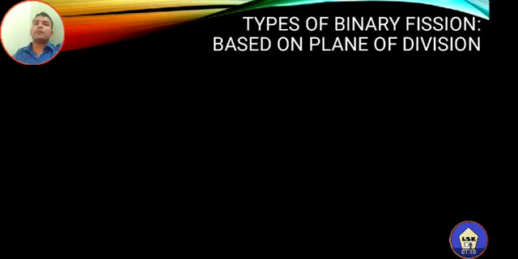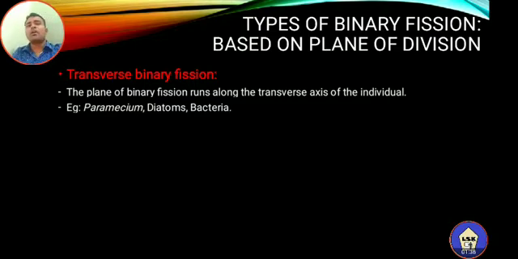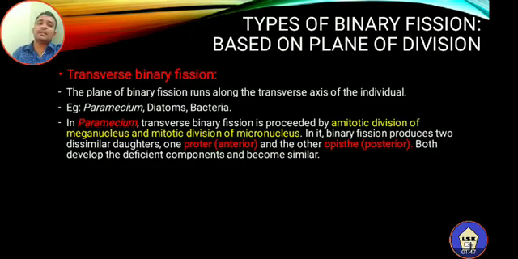Now let us study the next type of binary fission, that is transverse binary fission. What is meant by transverse binary fission? Here the plane of binary fission runs along the transverse axis of the individual. Till now we studied the different types of binary fission, and here the very important one is transverse. The best examples of transverse binary fission are found in organisms such as Paramecium, diatoms, and some bacteria. The photograph of Paramecium is shown here.